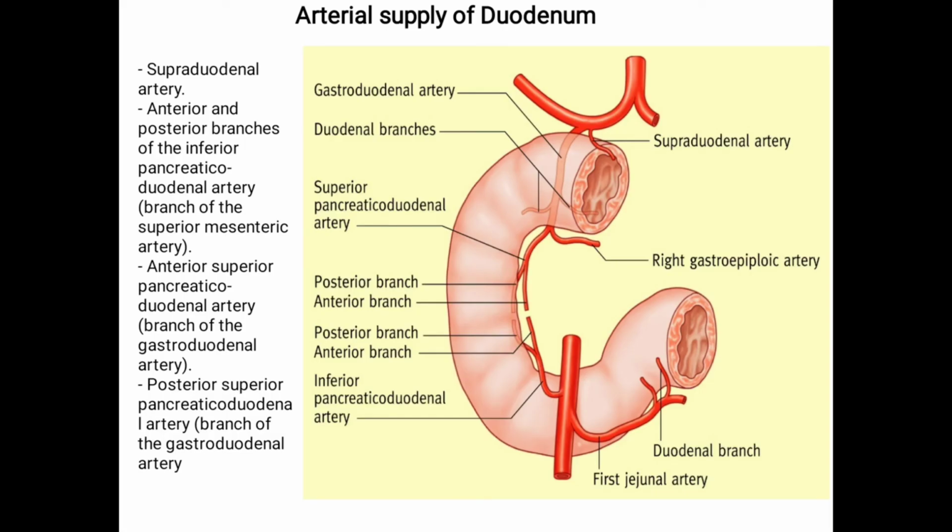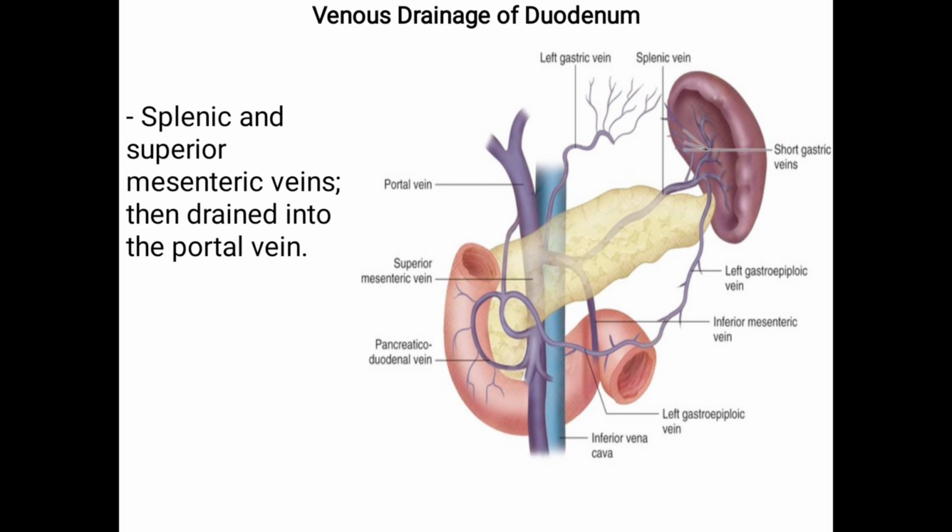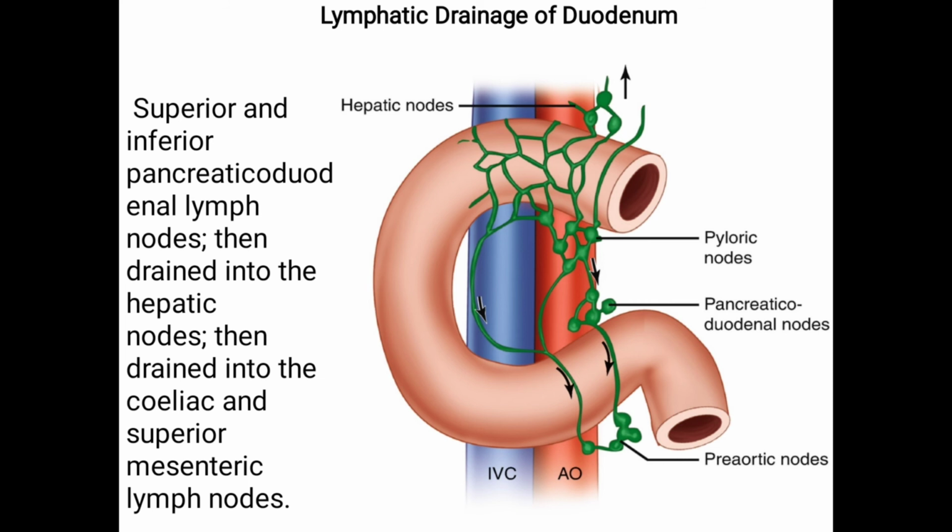Arterial supply of duodenum. It is by supraduodenal artery, anterior and posterior branches of the inferior pancreaticoduodenal artery, anterior superior pancreaticoduodenal artery, posterior superior pancreaticoduodenal artery. Venous drainage of duodenum. It is by splenic and superior mesenteric veins, which then drain into the portal vein. Lymphatic drainage of the duodenum. It is by superior and inferior pancreaticoduodenal lymph nodes, then drained into the hepatic nodes, then drained into the celiac and superior mesenteric lymph nodes.